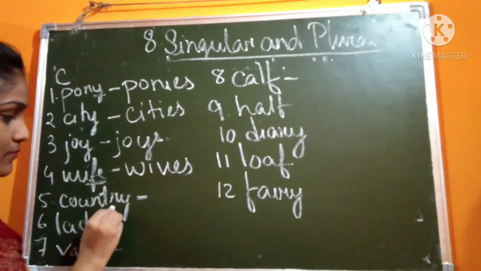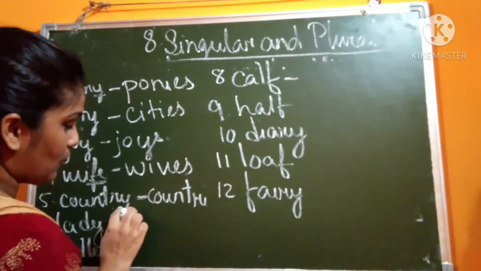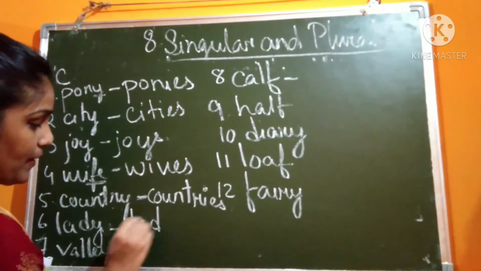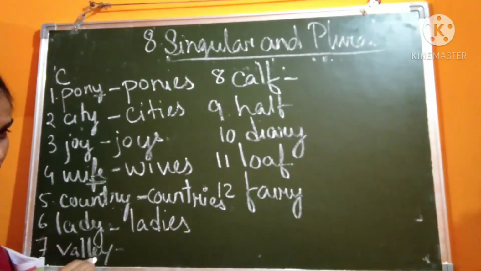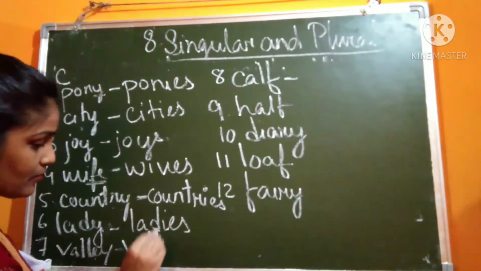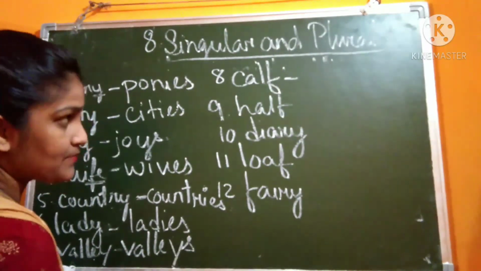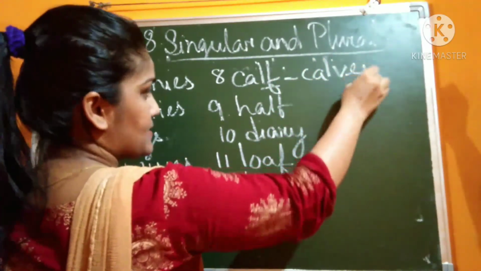Country, consonant, countries. T-R, Y, then Y becomes I, then es. Lady, Y becomes I, then es. Valley, it is preceded by a vowel. So it will become directly S. Y doesn't become IES. Calf, F then, you know only, L-V-E-S.